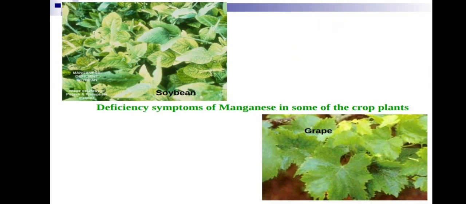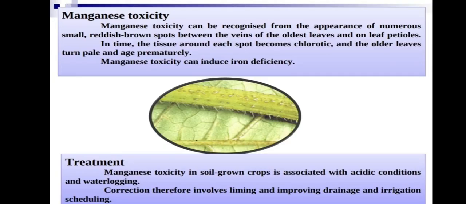Manganese deficiency. What happened if manganese is given in excess? That leads to toxicity. Manganese toxicity can be recognized from the appearance of numerous small reddish brown spots between the veins on the older leaves. We may confuse this: deficiency occurs on younger leaves, toxicity occurs on older leaves. Manganese toxicity occurs on older leaves, mind it. It will also occur on leaf petioles.